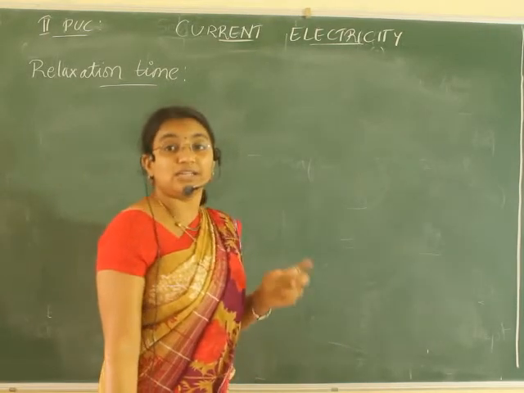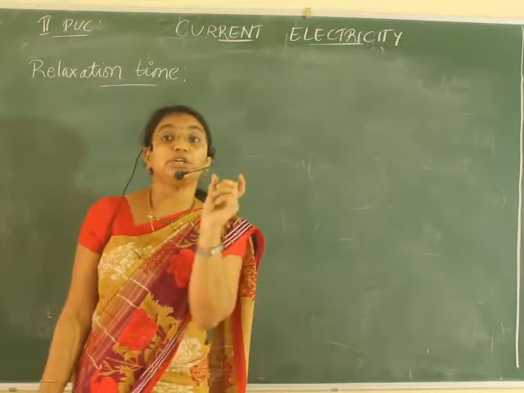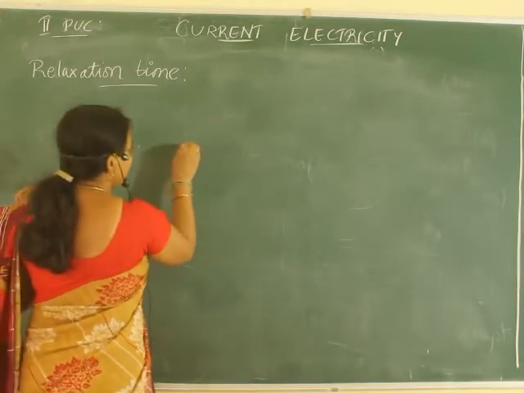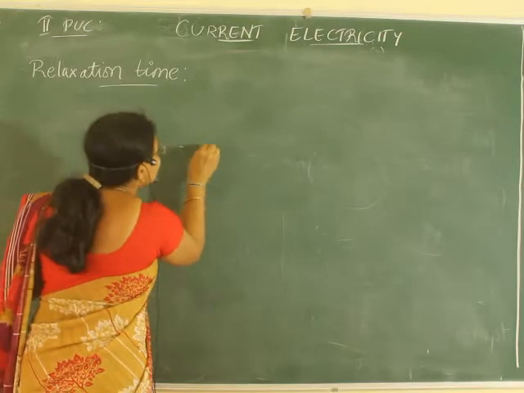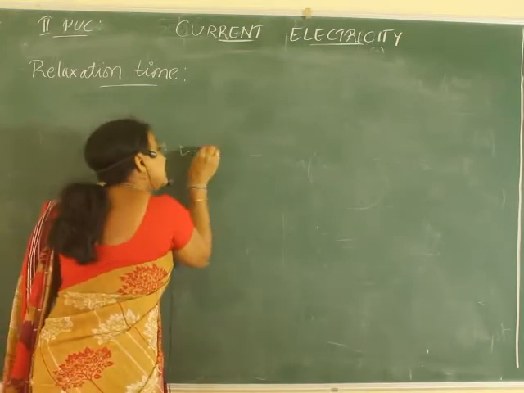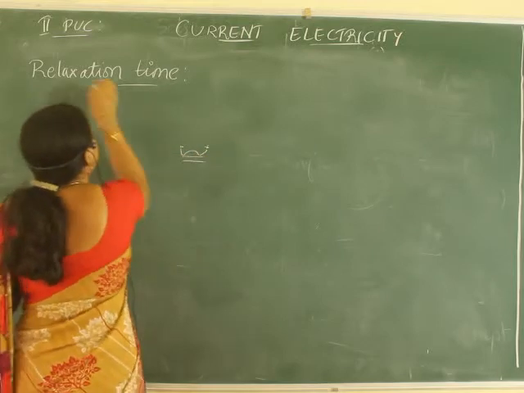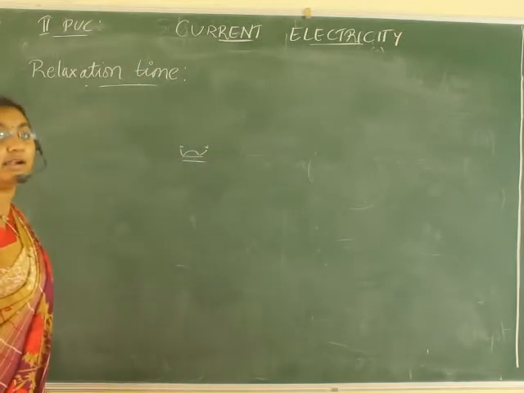So the time interval between the two successive collisions: one electron starts moving from here. Before it collides with another electron, what is the time period present? That time interval is nothing but relaxation time.